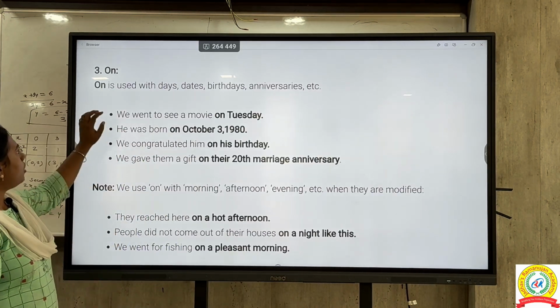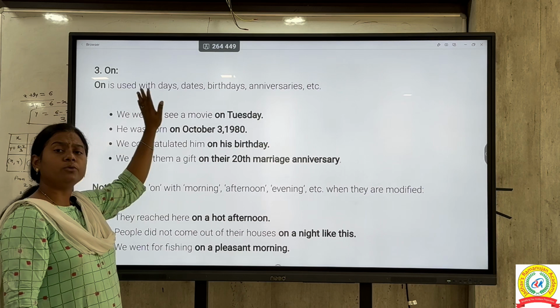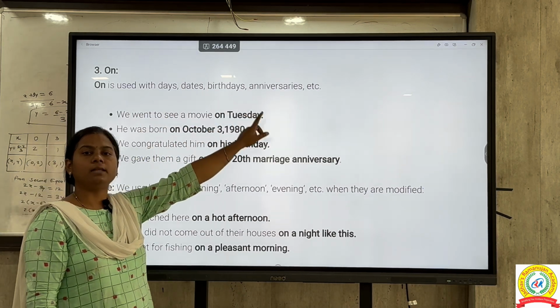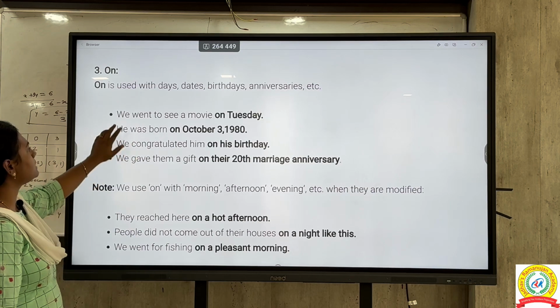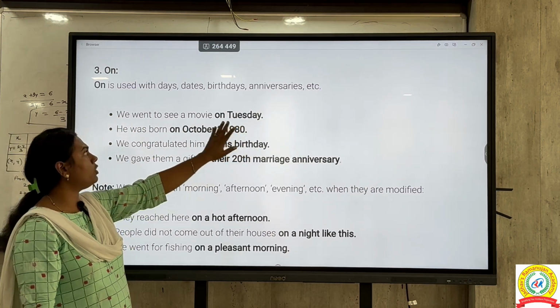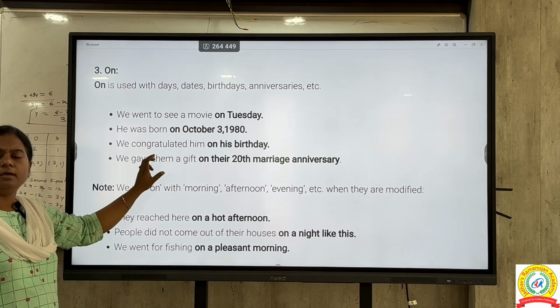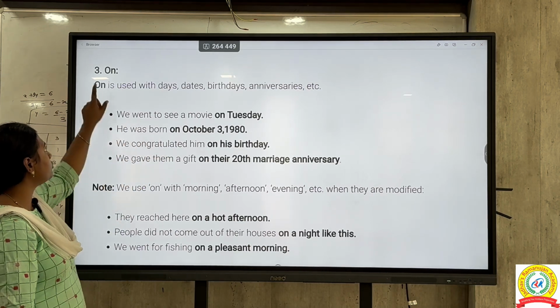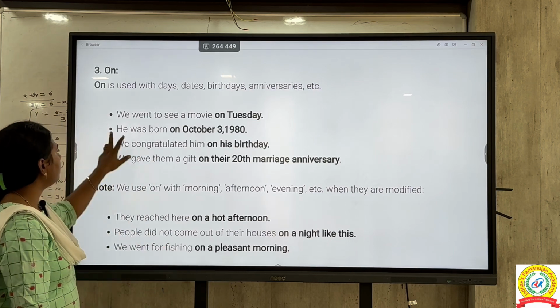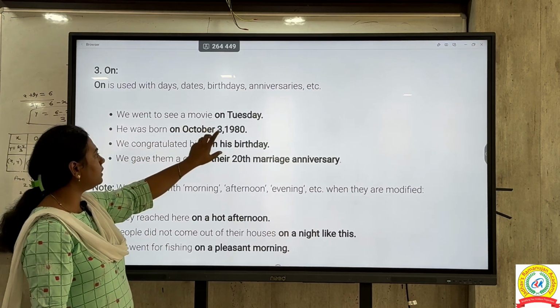Our next preposition is on. On is used with days, dates, birthdays and anniversaries. Okay, we'll see the examples. We went to see a movie on Tuesday. If you want to mention any specific day in your sentence, in that case you have to use the preposition on. Then he was born on October 3rd, 1980.